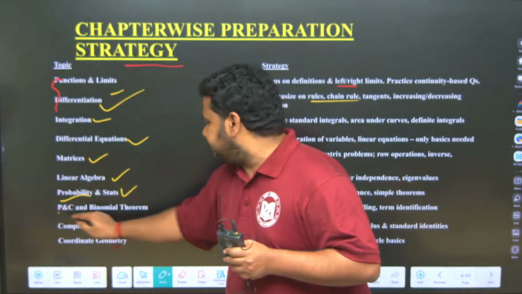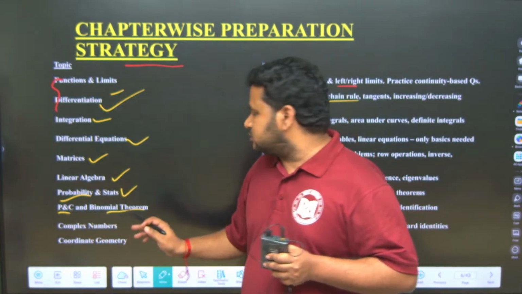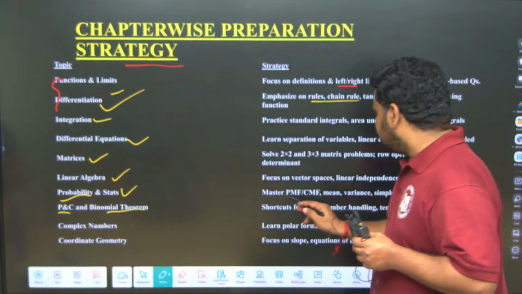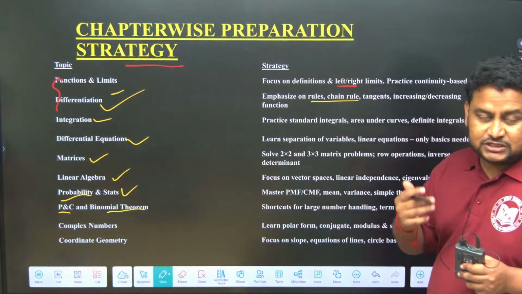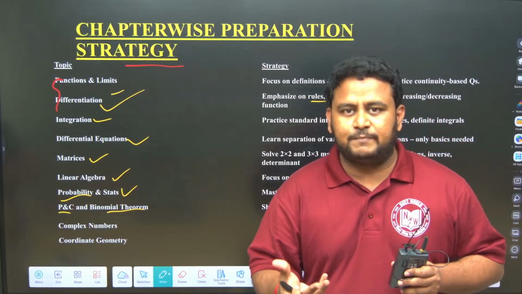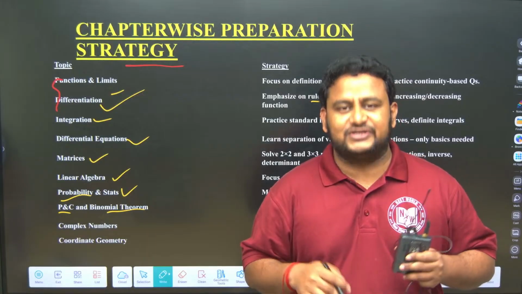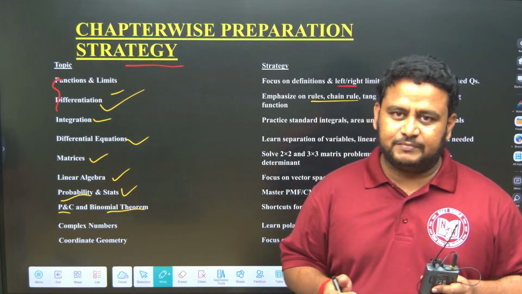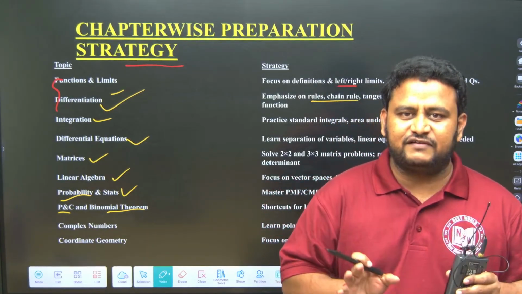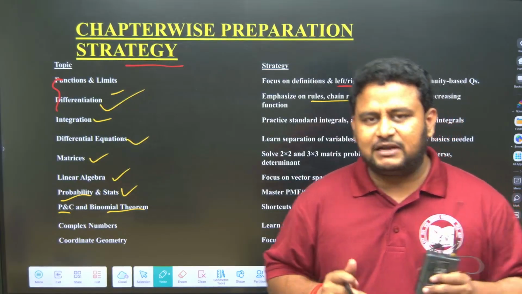Next, permutation and combination and binomial theorem. They are also very simple chapters. What you should do is master permutation. First of all, you should know what is permutation and what is combination. Then understanding the question becomes easy. What they do is learn these by heart, what is permutation and combination, and go. But you have to connect it to real life. We will give you real life examples and we will help you.